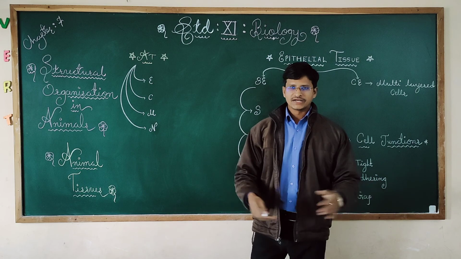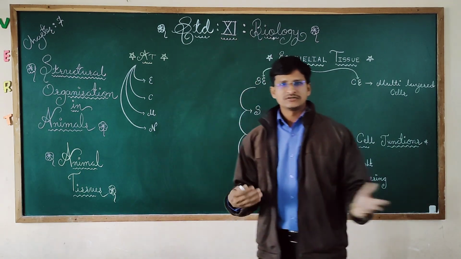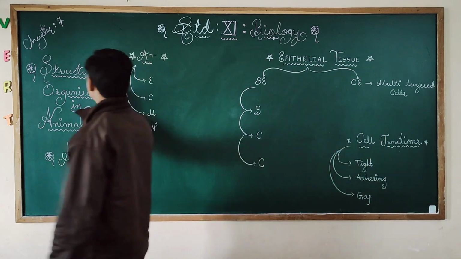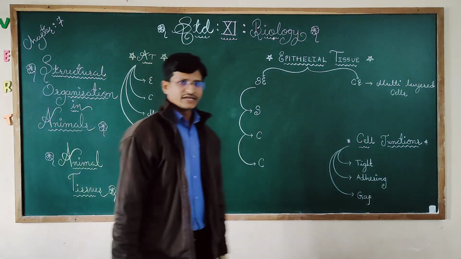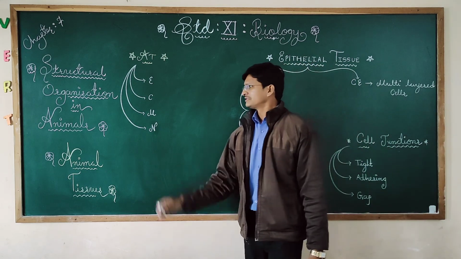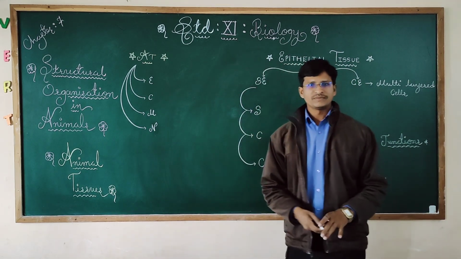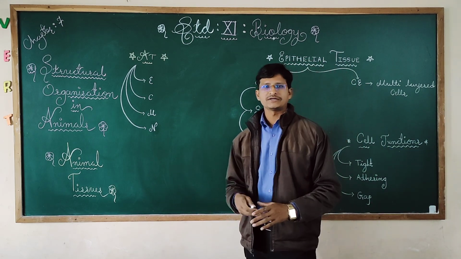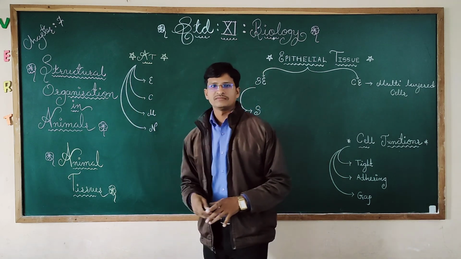So we will continue our chapter number 7 in our biology. As we have already begun chapter number 7, that is structural organization in animals, this chapter is very crucial in your coming exam. In the final examination, this chapter will be there. After that I will give you the chapters which are going to come in your final examination also. First of all, we will try to complete the syllabus. Okay, so here we have already begun chapter number 7.